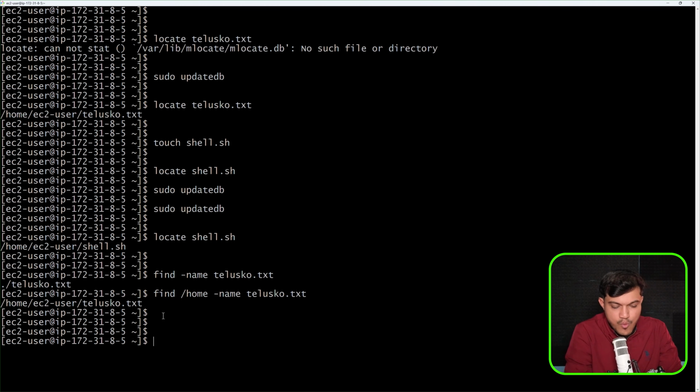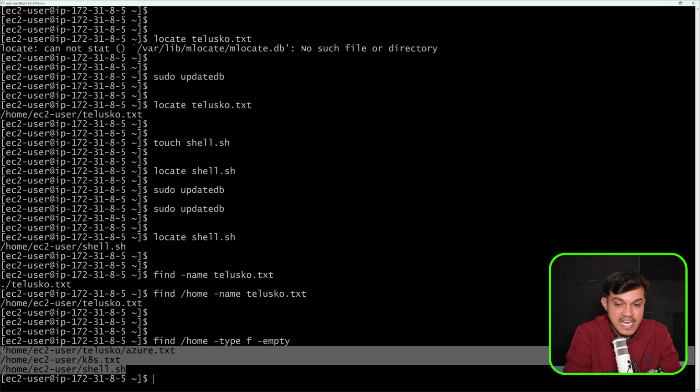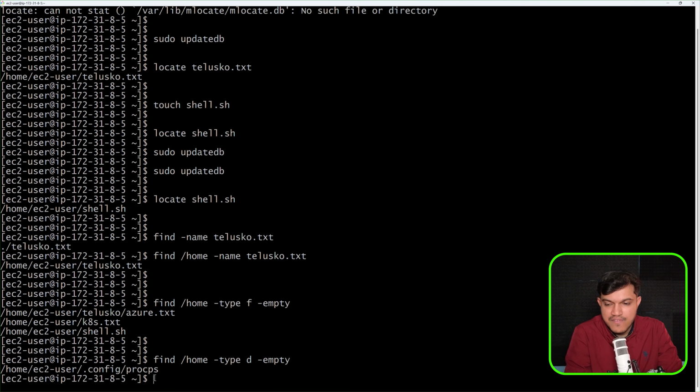And similar to this, maybe I want to know how many empty files we have here. I'll say find home, and I will say -type f, maybe I'll say -empty. Whichever empty files we have in the entire file system, I want to know about it. See, you're getting this. These three files are empty files in the entire Linux file system, right? Now, if you want to know about the empty directory, you can go with find in the entire file system. I want to just use -type d. D means directory, okay? -empty.